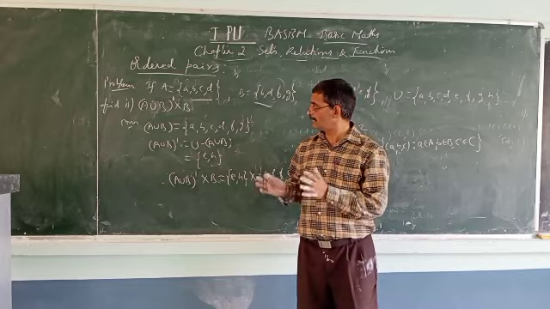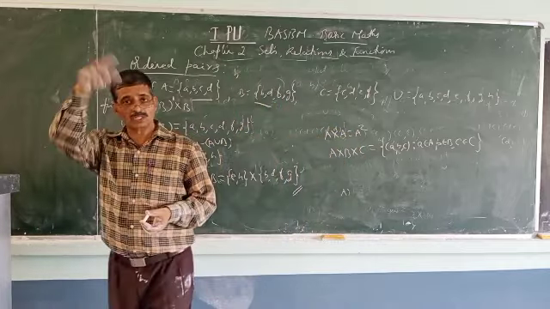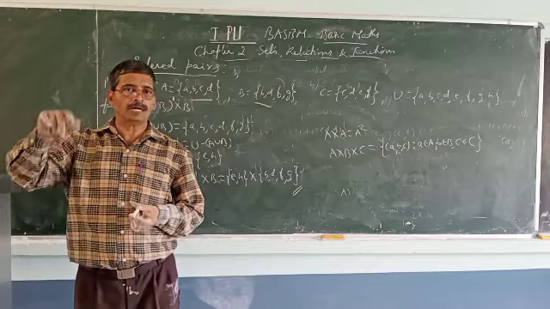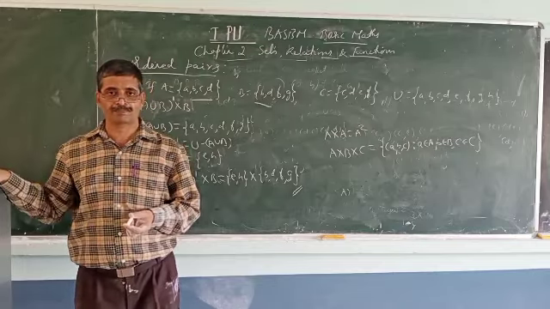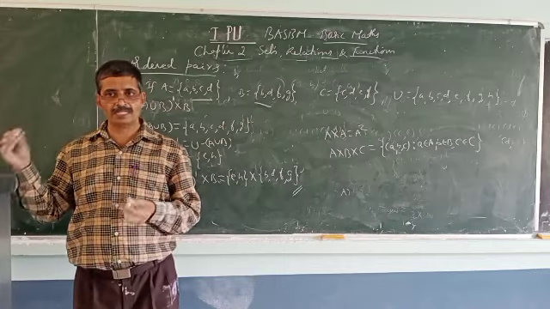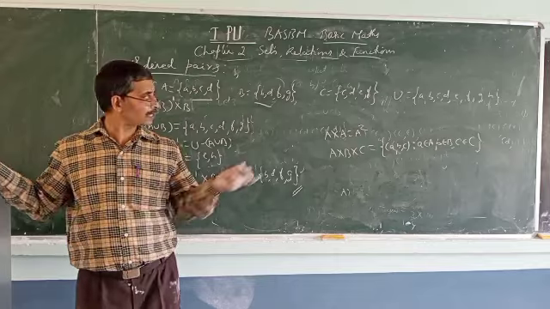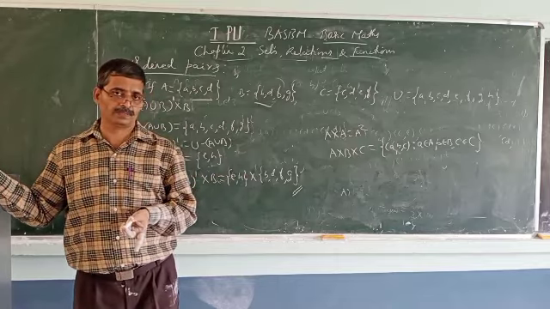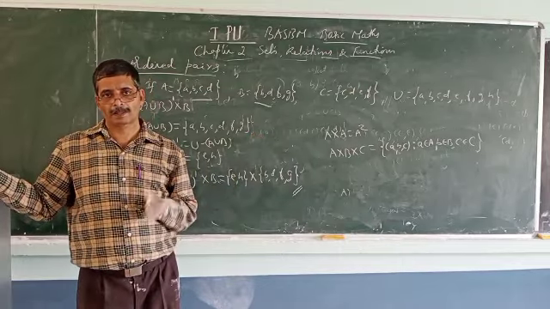Like (a, b): a belongs to the first set A, b belongs to the second set B. (b, a) means b is the first element and a is the second element. That's the way to consider it. A cross B need not be equal to B cross A. I have already given an example. You have seen it also.